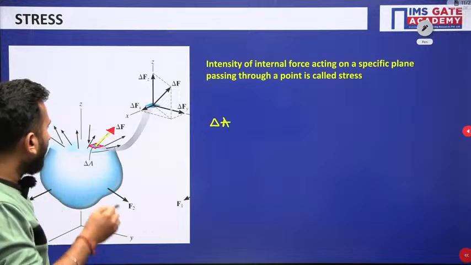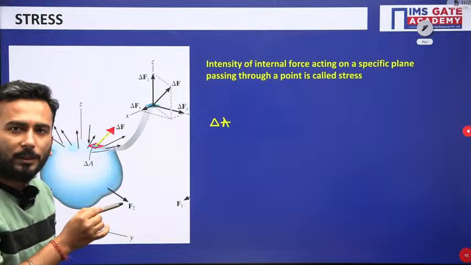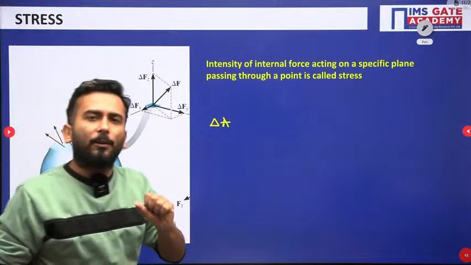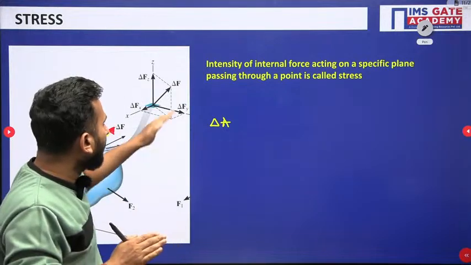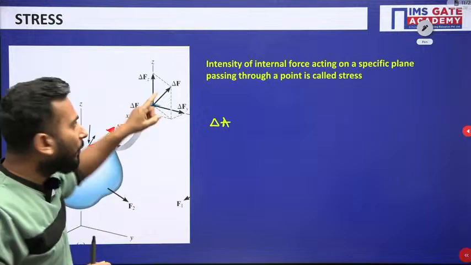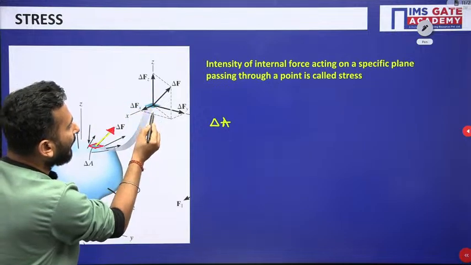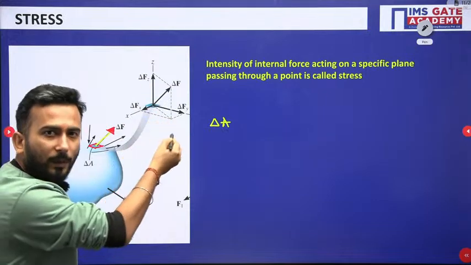So this is the small plane and on this plane I have taken the force, that is del F. But for our convenience I can separate these forces in all the directions. In the image you can see that I have taken one in the z direction, one in the y direction and one in the x direction.